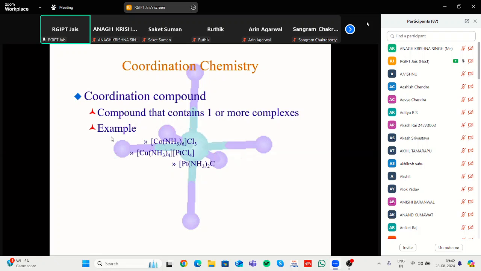The main thing is this one. These are the coordination complex in the square bracket, and these are the ligands that can donate the lone pair to the metal atom. These are the outer sphere ligands.